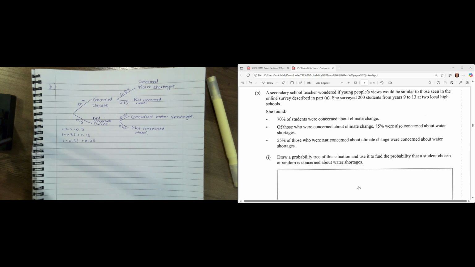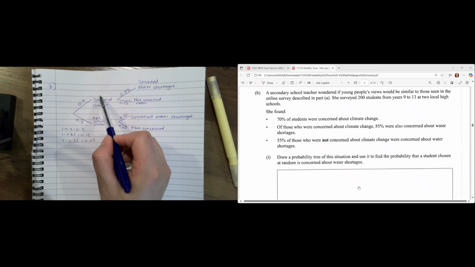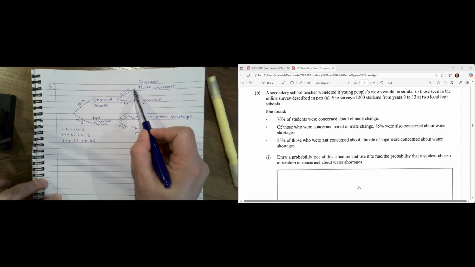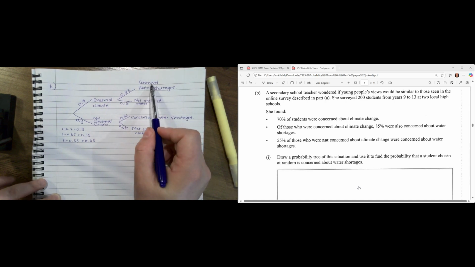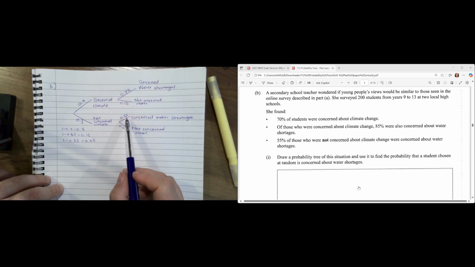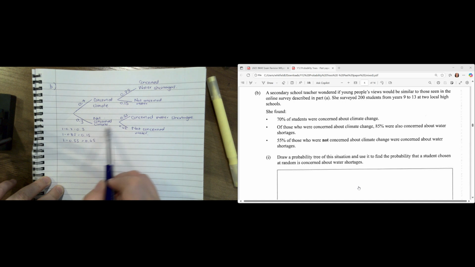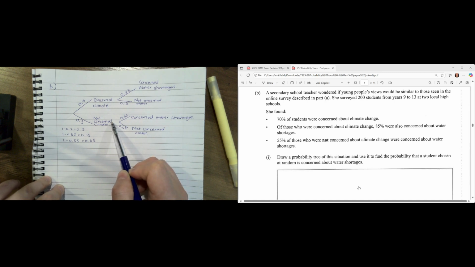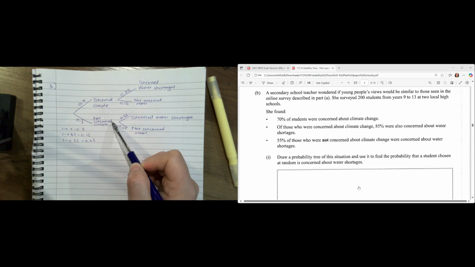Let me just read the question again, make sure I've done everything. So 70% of students were concerned about climate change. Check. Of those concerned about climate change, so of this group, 85% were concerned about water shortages. Amazing. Done that, check. Then it says 55% of those not concerned about climate change were concerned about water shortages.